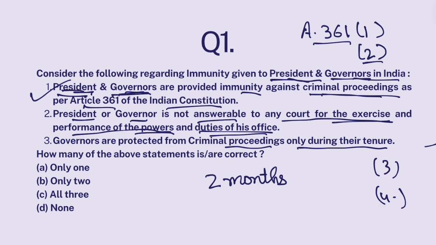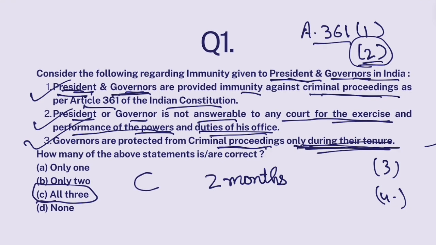So first statement is correct, second statement is correct, and Article 361 clause 2 clearly states that no criminal proceedings during their tenure. Once they're out of their tenure, once they leave the office, criminal proceedings can start. So governors are protected from criminal proceedings only during their tenure. Yes, this is also correct. Answer would be all 3.